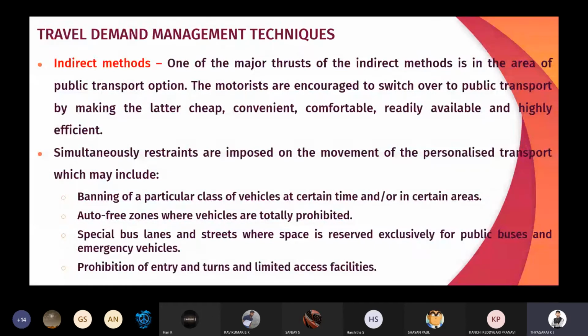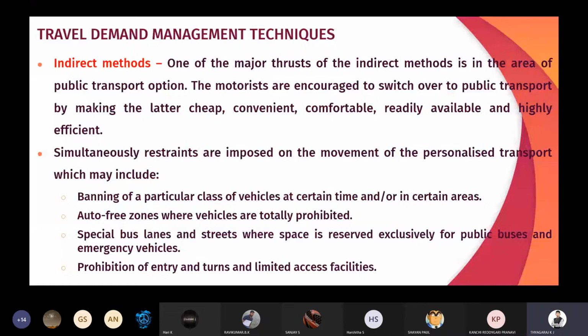In the last class we discussed the indirect methods, that is, making vehicles move without creating any discomfort or inconvenience, and highly efficient traffic.